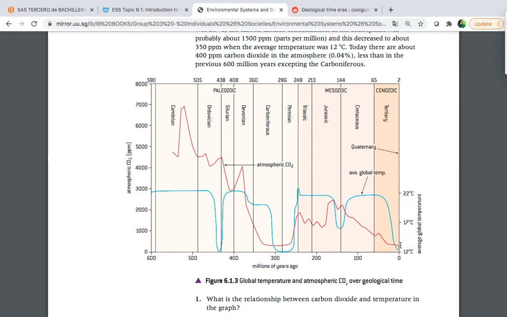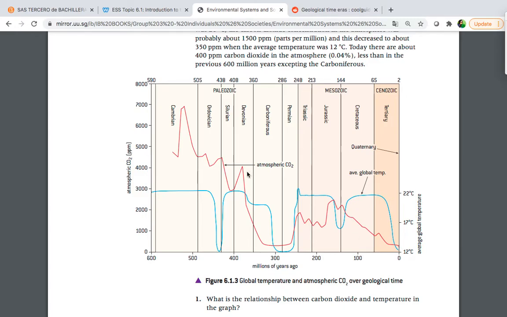And then we have a CO2 concentration of around 200 or 300 parts per million. Those are the normal concentrations, or 400 parts per million, okay, in the atmosphere that we have now.